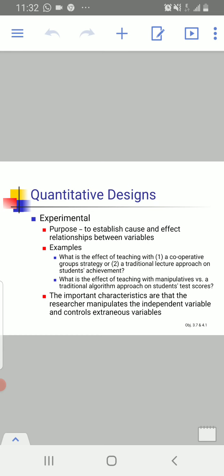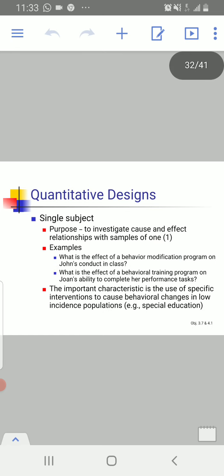So experimental research, there is a long debate, there are long details about this kind of research, but I think for your understanding it is sufficient for you to understand that the goal of the experimental researcher, the purpose, is to establish a cause and effect relationship between two or more variables.